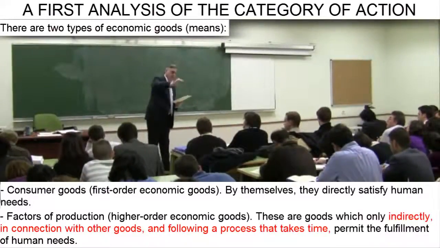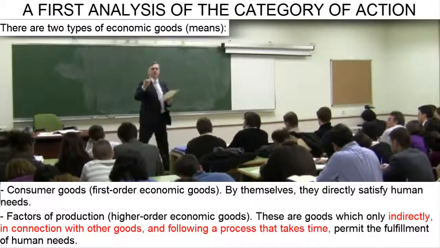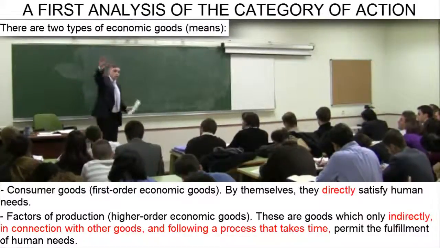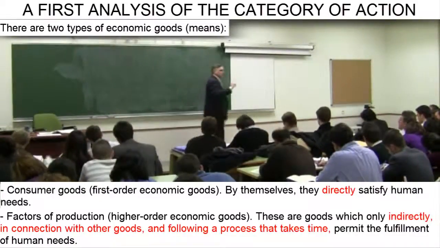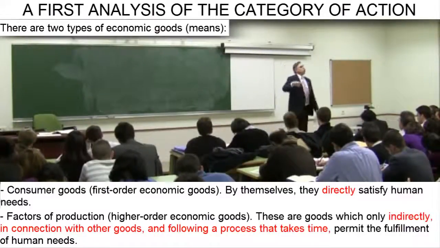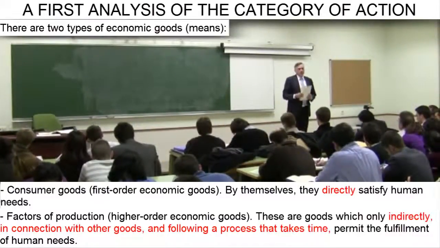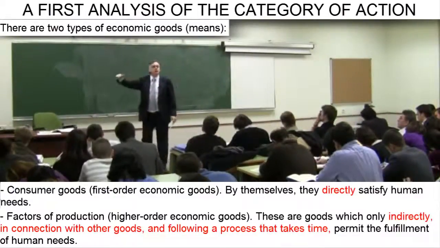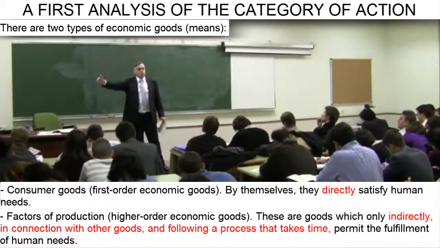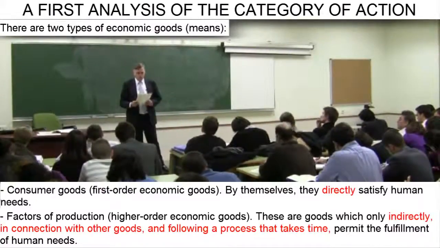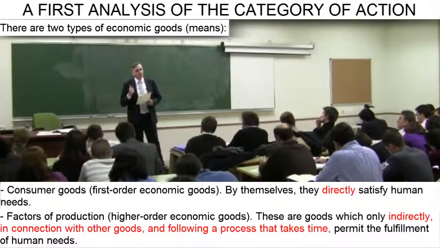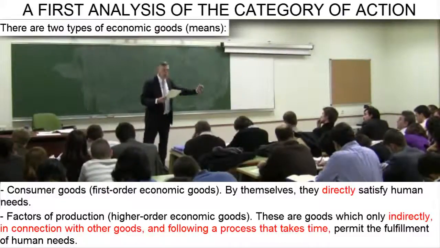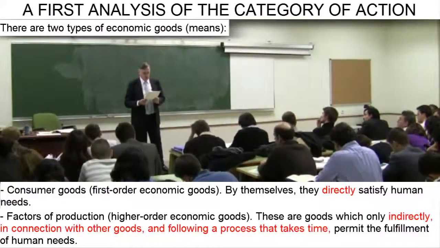Notice what a large difference there is between the two types of economic goods. Consumer goods satisfy human needs directly and immediately. In contrast, factors of production always require the additional involvement of other goods and a production process that takes time until they eventually develop into a consumer good. So, higher-order economic goods, or factors of production, only satisfy needs indirectly, if you will, in connection with complementary goods, and following a process that takes time.